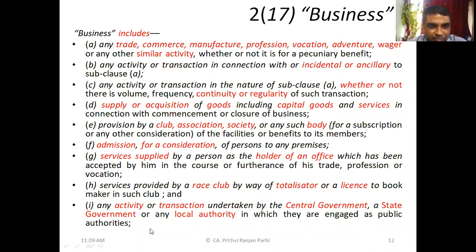Next point: any activity or transaction undertaken by the central government, state government, or any local authority in which they are engaged as public authorities. So these government activities are also businesses. So this is the definition of business. Again, it is an inclusive definition, so there might be many more things beyond this which can still be considered as business.